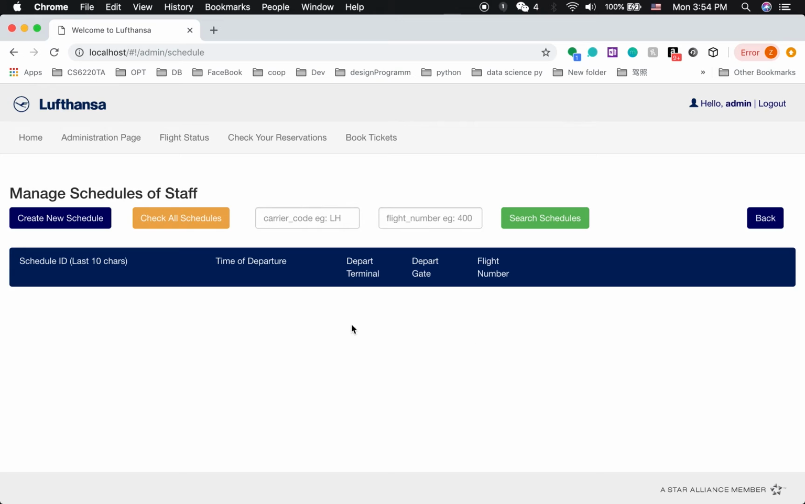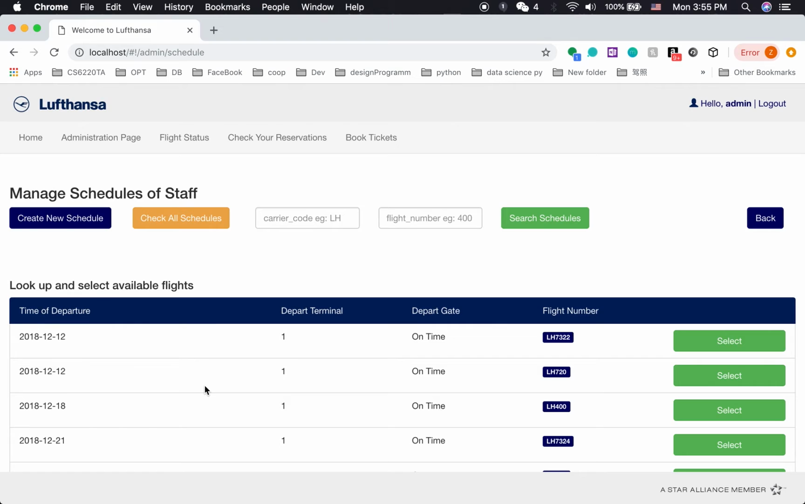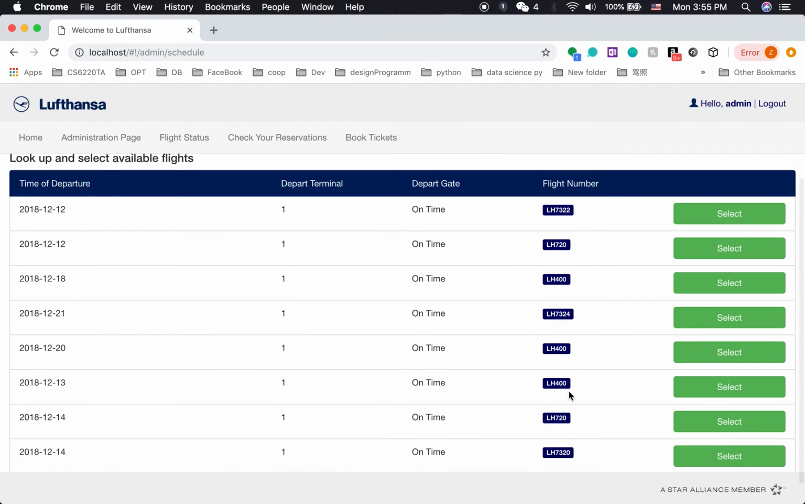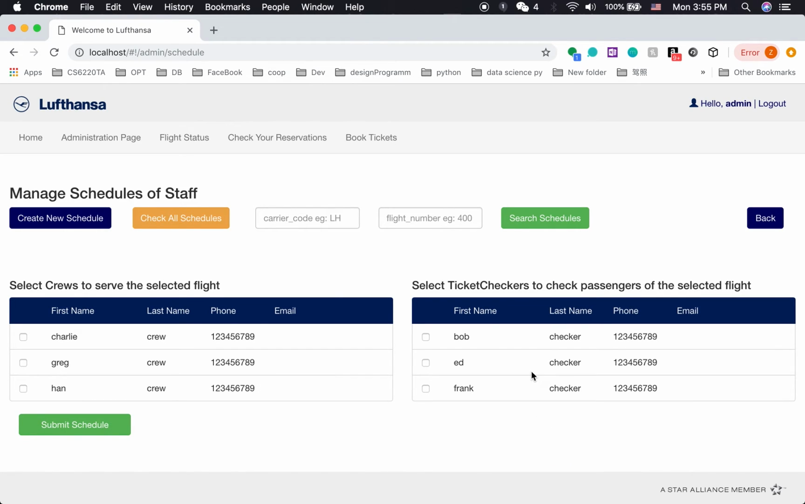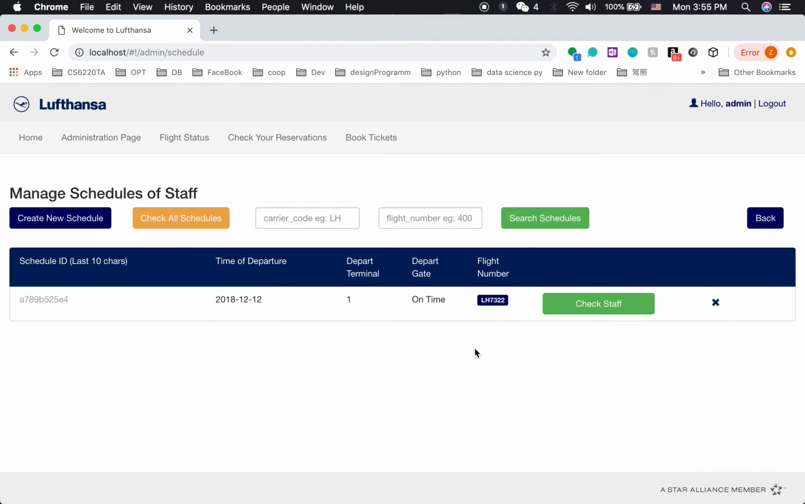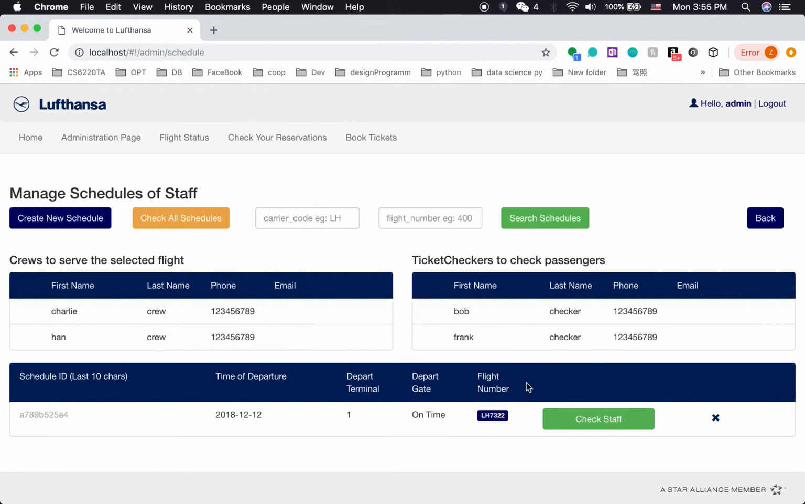So right now there is no schedule in our system, but we can create a new one. To create a schedule, admin should choose a flight first. Let's choose this flight. Then admin will choose any crew he wants to include in his schedule and any ticket checker he wants to include in this schedule. Let's choose Bob, Frank. Then we submit the schedule. The schedule is here. And admin can also check the staff of a schedule.